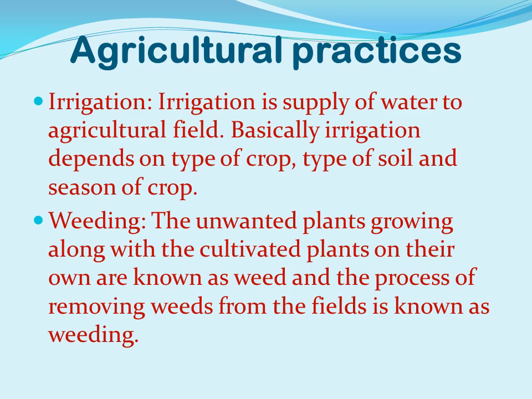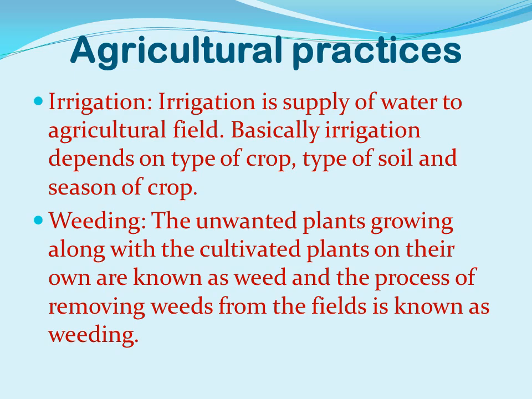Irrigation. Irrigation is the supply of water to the agricultural field. Sufficient supply of rainwater is not always present. Therefore, it is required by the farmers to supply water to the fields. Irrigation depends on the type of crop, type of soil and season.